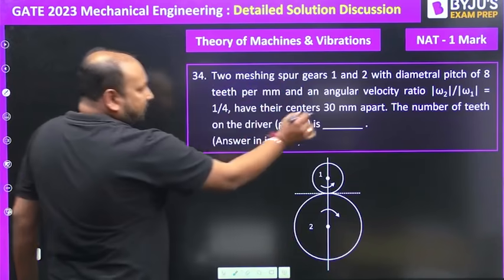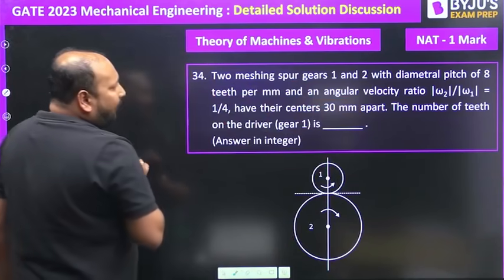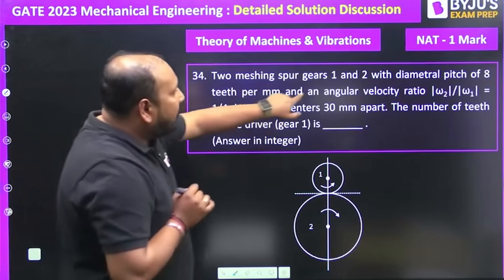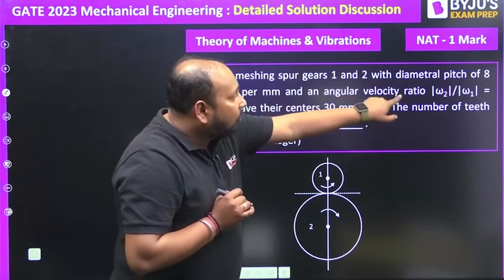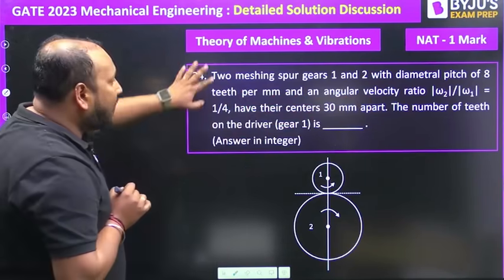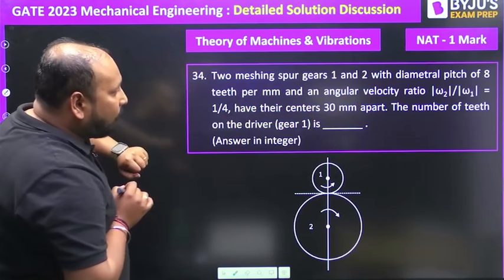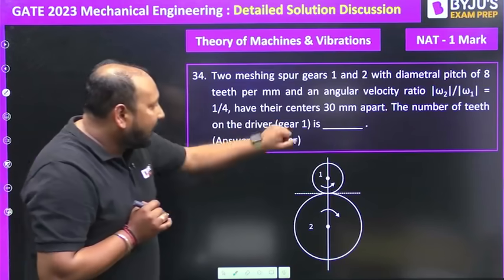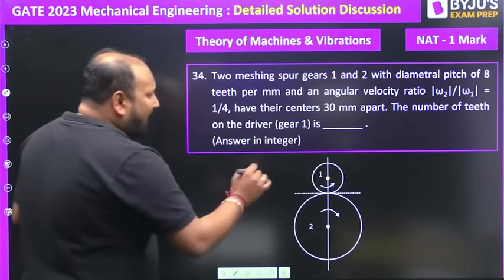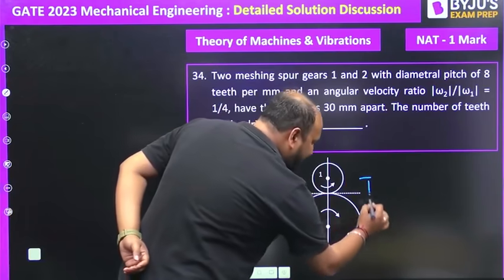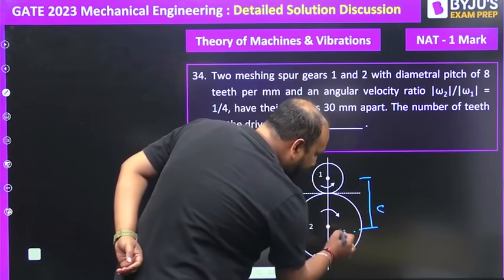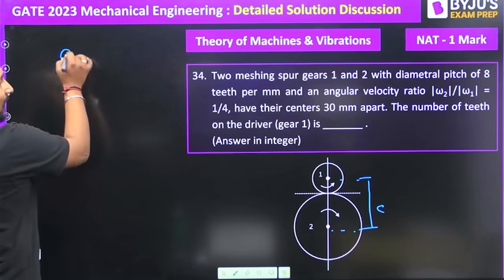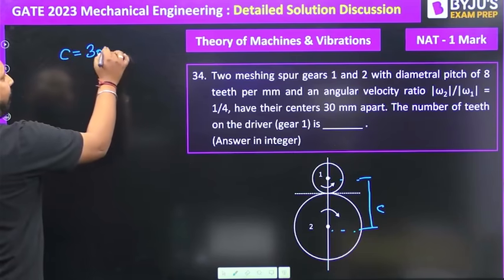Two meshing gears, gear 1 and gear 2, with a diametral pitch of 8 teeth per mm and angular velocity ratio omega 2 by omega 1 equal to 1 by 4, have their centers 30 mm apart. What is the number of teeth on the driver gear? Now it's a very easy question. This is the central distance, let us say C. They have directly given C equal to 30 mm.